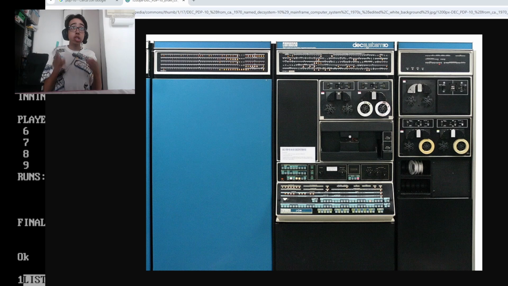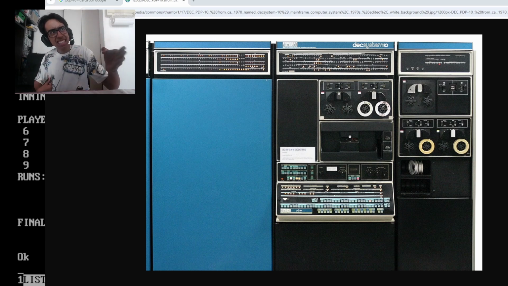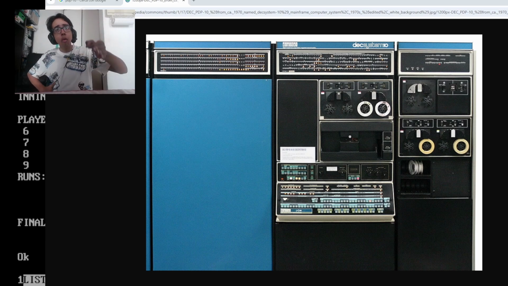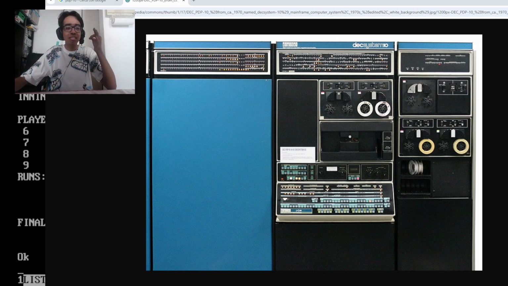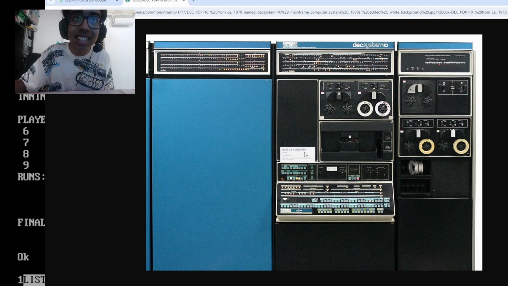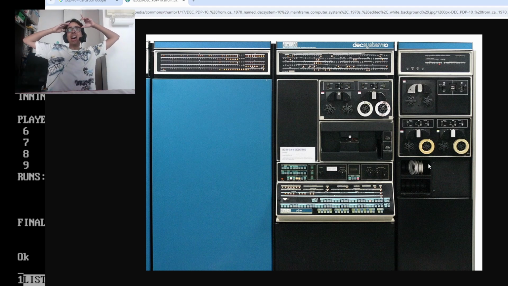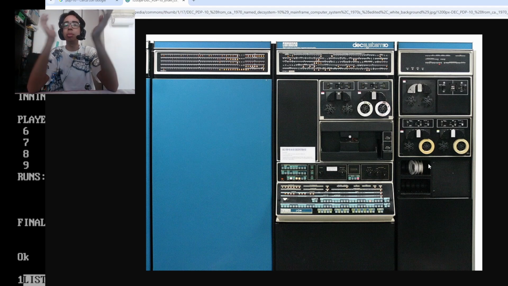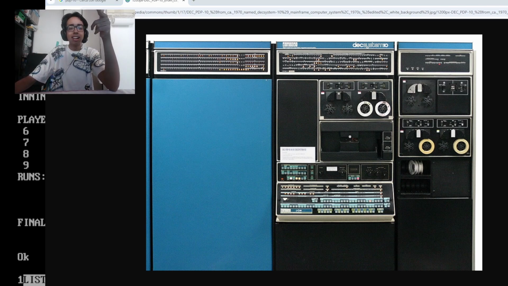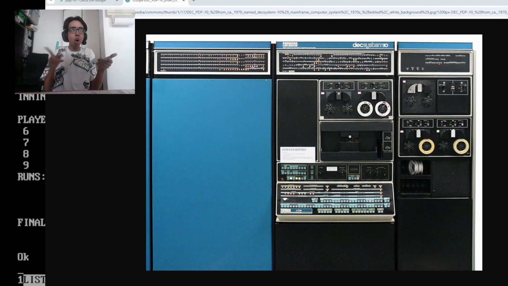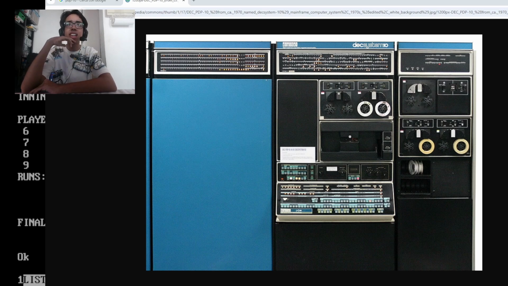This is a PDP-10. Just to put it into perspective, we were running baseball on that piece of machinery. What even is that, bro? 1965. Nah. I mean, I guess we don't know if it was running on the PDP-10, but what in the world? You know what? That looks hype. I want to play on that. That sounds like it would make everything so hype. Nah. What is that? That is a crazy machine. I cannot even lie.